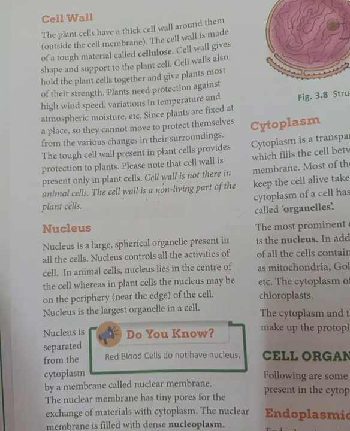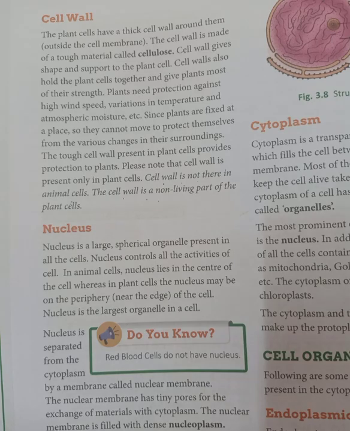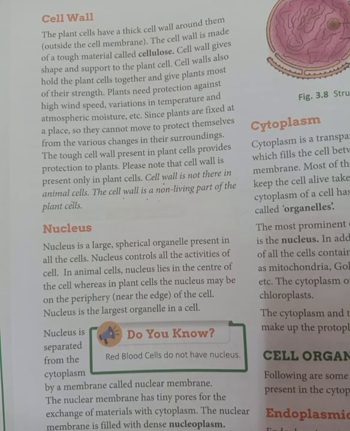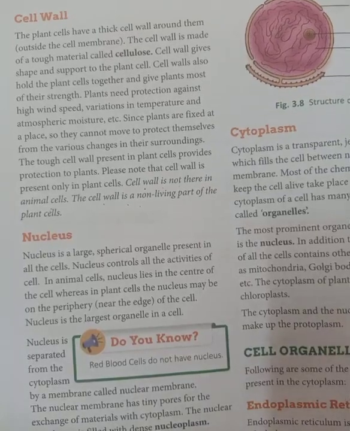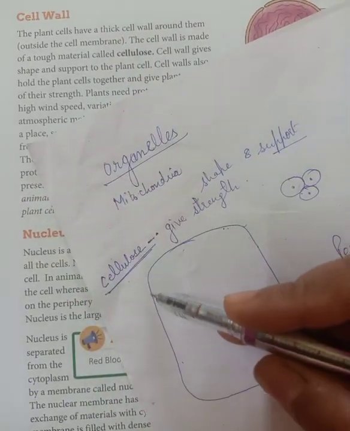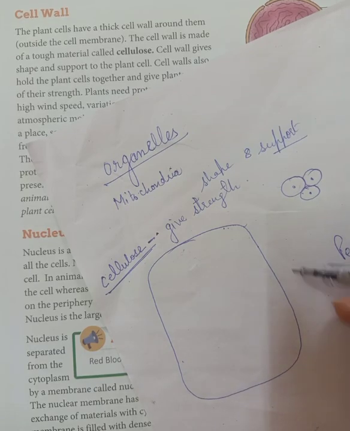This is part 2 of chapter number 3, Cell. So children, we were discussing the organelles of the cell, and we have started with the cell wall. As I have told you, a cell is covered with a wall that is called a cell wall.